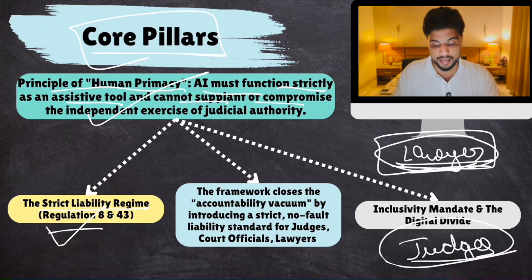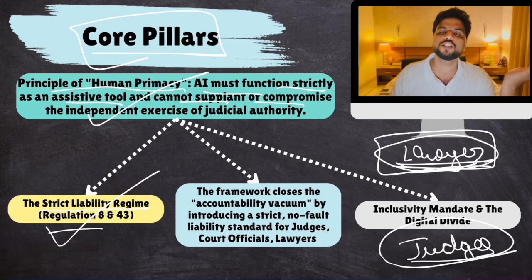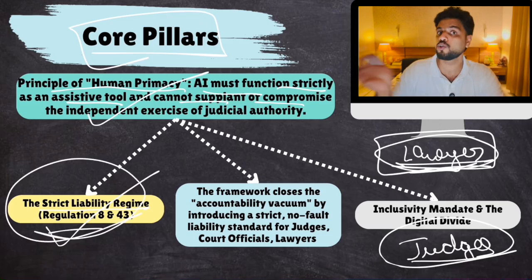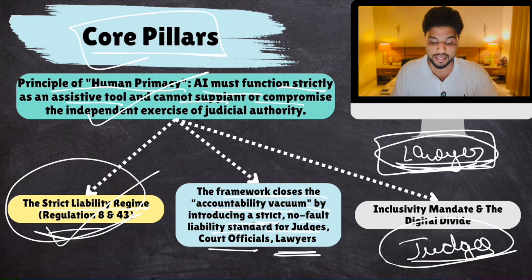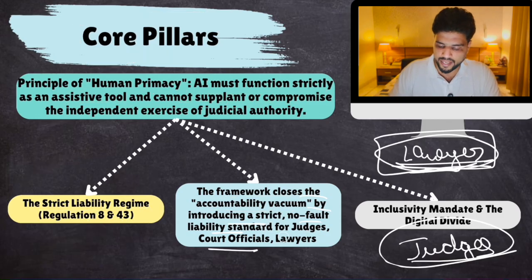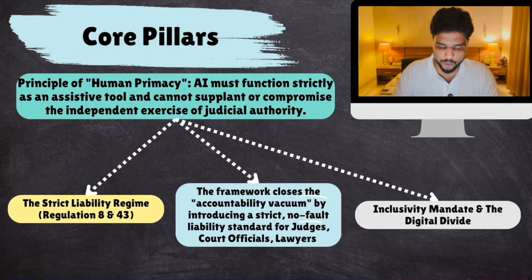Okay, so a strict liability has been given. Earlier, lawyers and judges used to say, well, the fault lies with ChatGPT, so punish ChatGPT. And how can you punish ChatGPT? Supreme Court guidelines say, no, the liability lies with the user of AI. Okay, the framework closes the accountability vacuum by introducing a strict no-fault liability standard for judges, court officials, and lawyers. Clear?